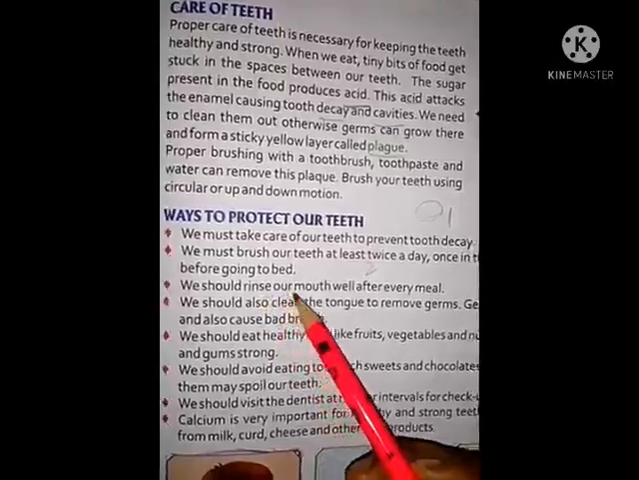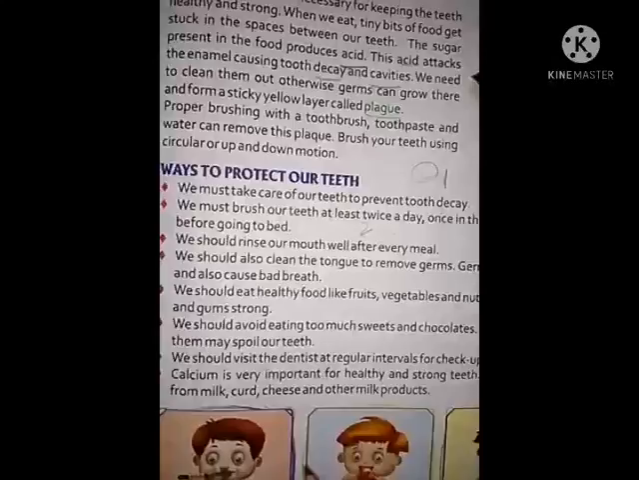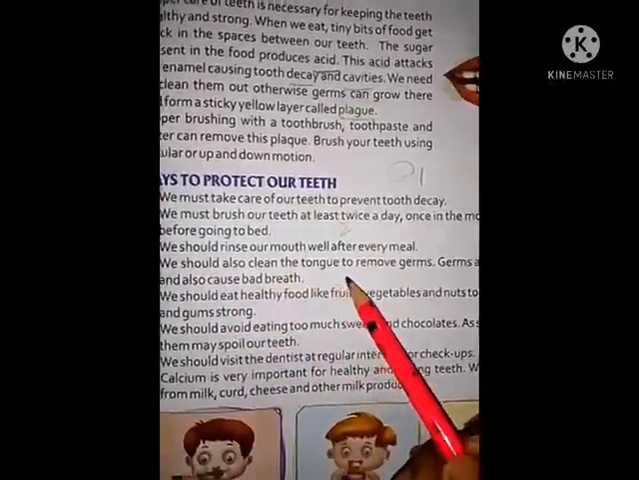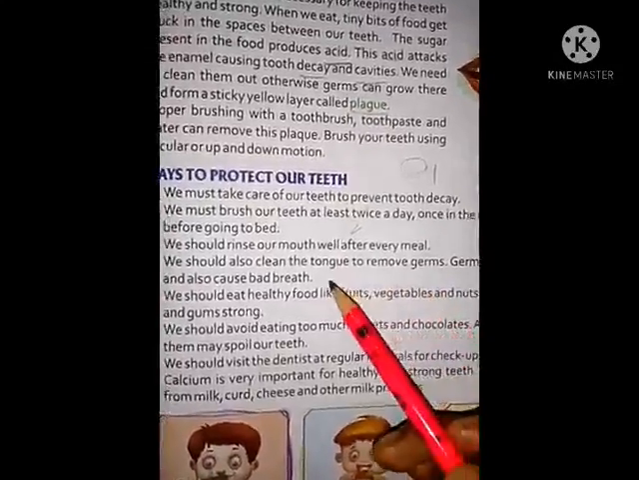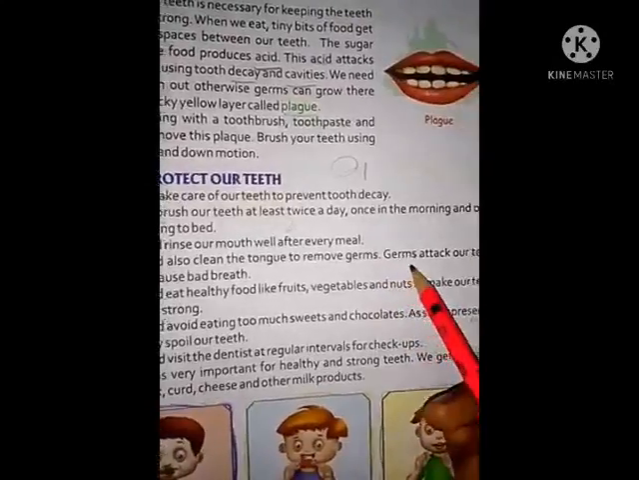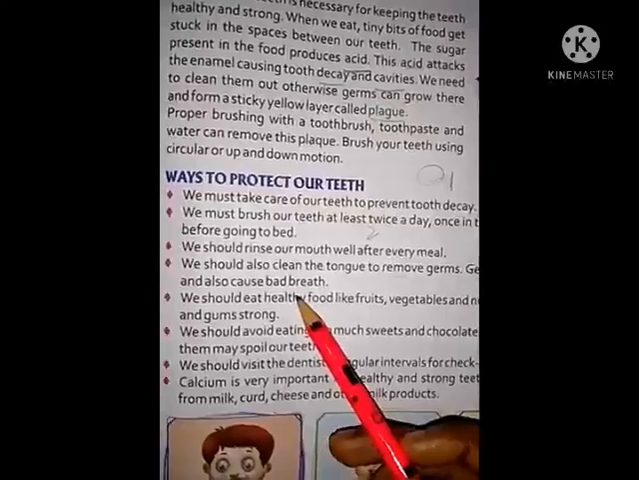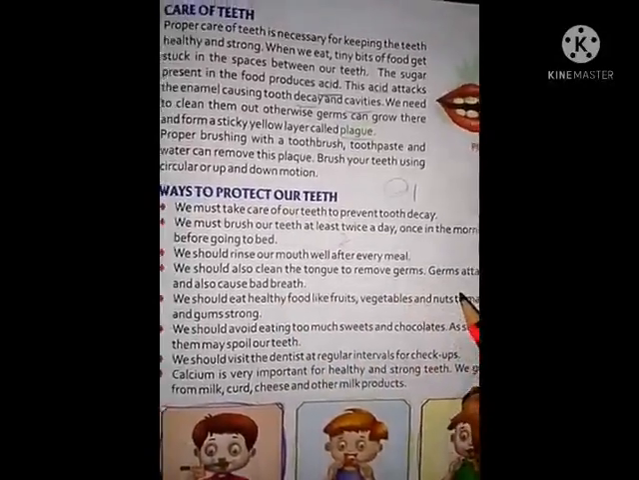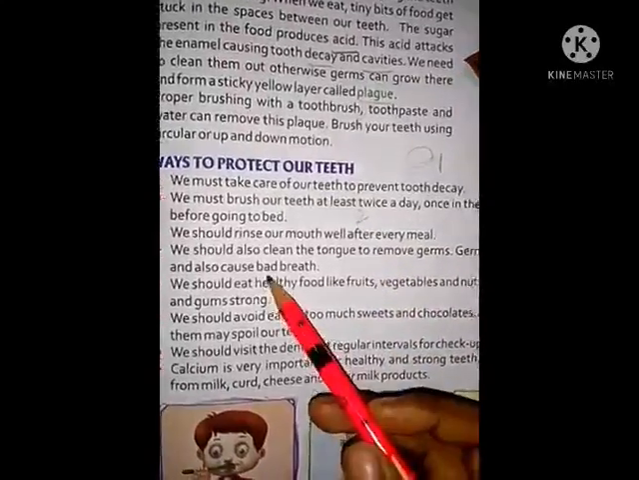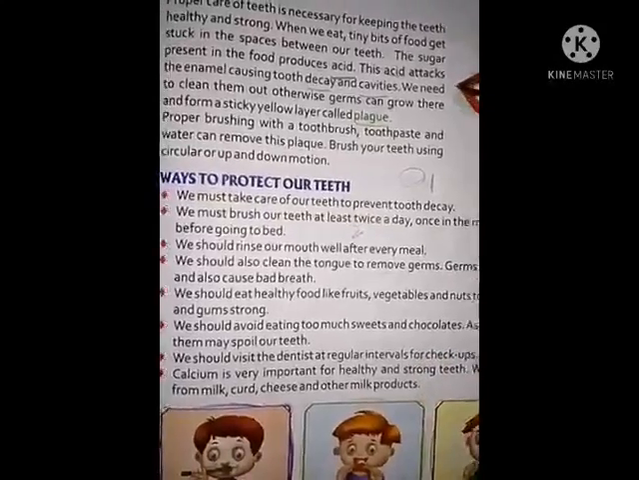We should rinse our mouth well after every meal. Remember this. We should also clean the tongue. Why? To remove germs. Germs attack our teeth and also cause bad breath. So we have to clean our teeth as well as our tongue.